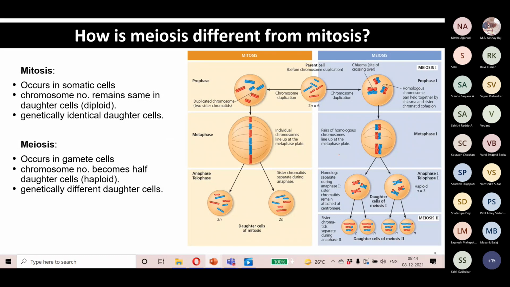If the egg fuses with the sperm, they restore the chromosome number. Otherwise, if the gametes were already diploid, and a male gamete fused with a female gamete, it would lead to a polyploid condition. That is not how the cell works.